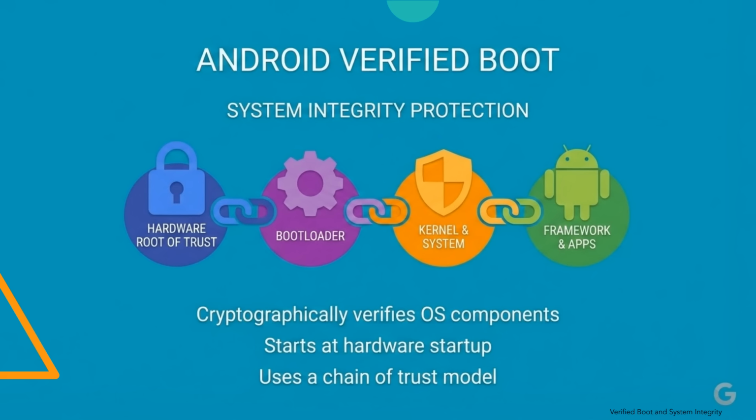To prevent this threat, Android implements a security architecture called verified boot. Verified boot ensures that every component of the operating system is cryptographically verified before it executes. This verification process begins at hardware startup and continues through every stage of the boot process. In this lecture, we examine how Android protects system integrity using a chain of trust model. We will explore the hardware root of trust, the bootloader verification process, Android verified boot architecture, partition integrity verification, and rollback protection. Finally, we examine how Android responds if system integrity verification fails.